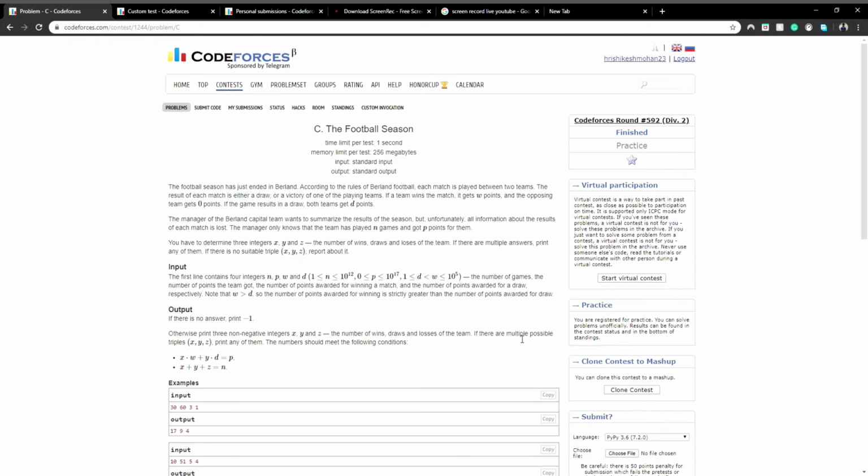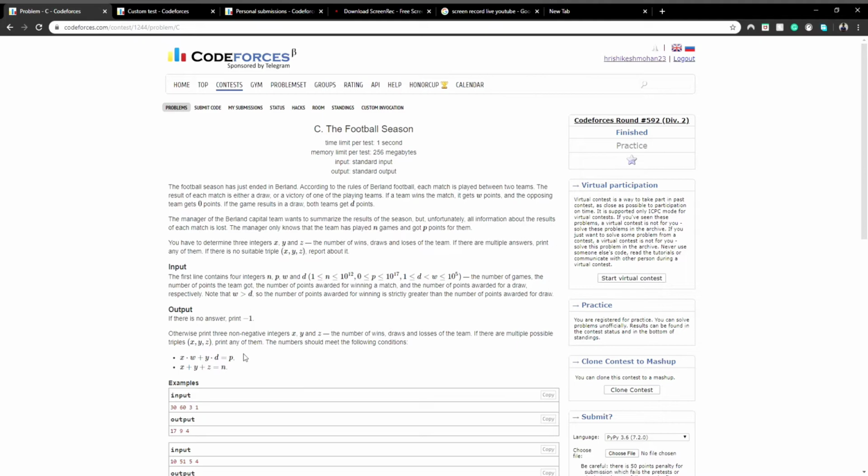If there are multiple possible triples of x, y, z, then we have to print any of them, and the numbers should meet the conditions, that is x into w plus y into d should be equal to p. That is, the total number of points should be satisfied by the points received when they win and the points they get when the match results in a draw. And x plus y plus z should be equal to n, and that is quite intuitive.